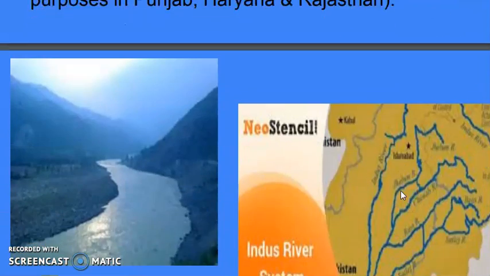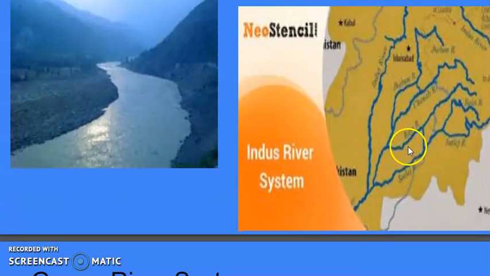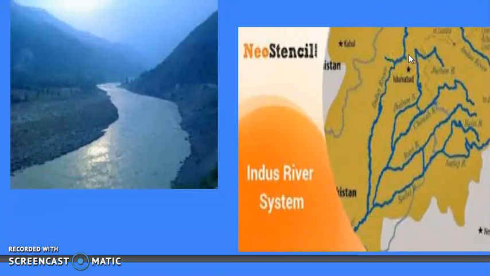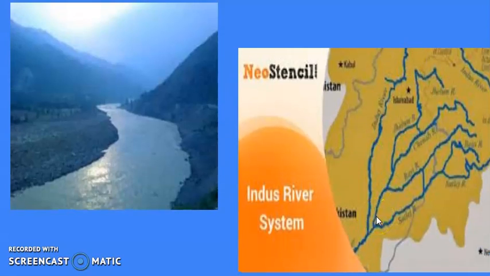Now, in the case of the Indus River, you can see this map, so you will understand these are the five tributaries of the Indus River: the Jhelum, Chenab, Beas, Ravi and Satluj. In your book also the map is there. The Indus River starts from the Tibetan part, then enters India in the Ladakh area. After that it enters Pakistan, where the Indus meets the Jhelum, Chenab, Ravi, Satluj and Beas, and finally it moves towards the southern part and ultimately meets the Arabian Sea. This is the total life cycle of the Indus River, and the famous water treaty is there, known as the Indus Water Treaty.